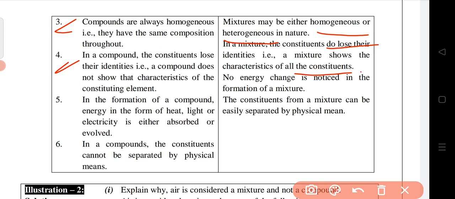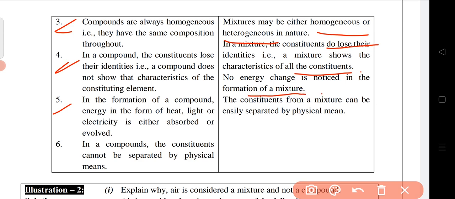In case of number 5, in the formation of the compound, energy in the form of heat, light or electricity is either absorbed or evolved. Suppose in case of exothermic reaction, the heat will be produced. In case of endothermic reaction, the heat will be absorbed, or sometimes electricity is required, sometimes another factor is required. But to make a mixture, these kinds of factors are not required. Okay, so no energy change is noticed in the formation of mixture.